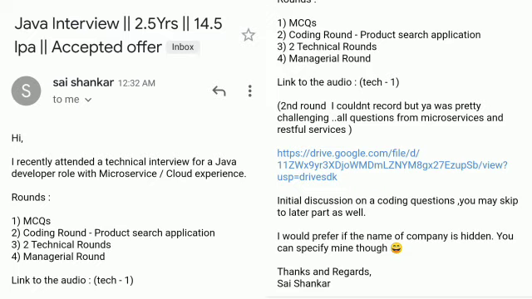Starting with extending the Thread class, and then we have implementing Runnable. If I take the implementation way of doing it, then I have the liberty to do multiple inheritance, but it's limited with Thread class extension. If I go with the second one, I have to override the run method in Runnable and give my own running logic, right? And again, it's a very primitive way of doing it.